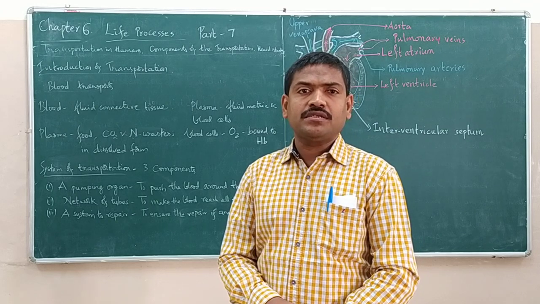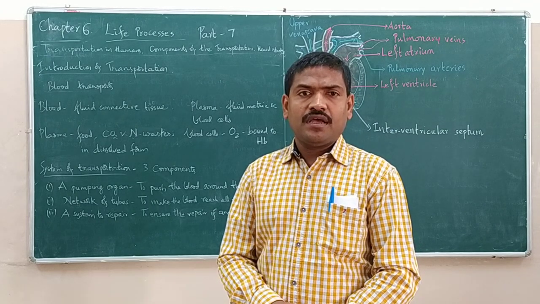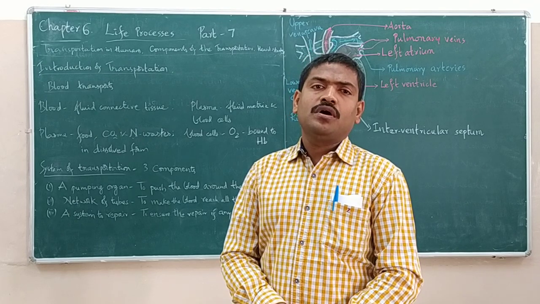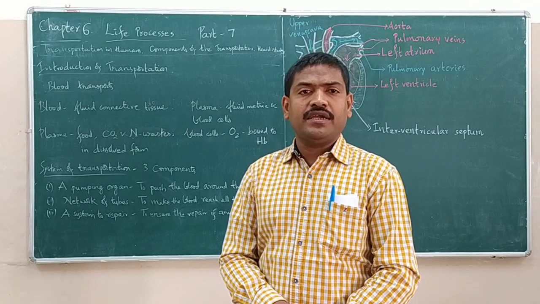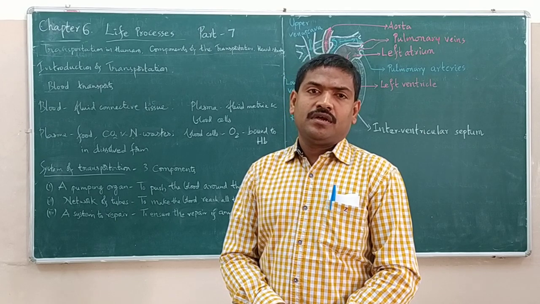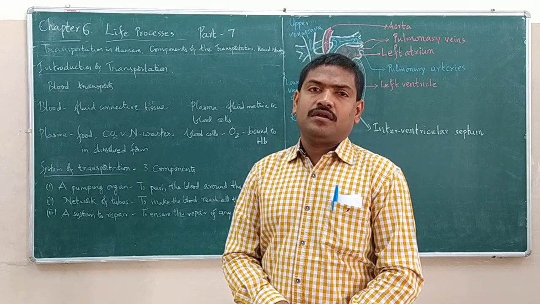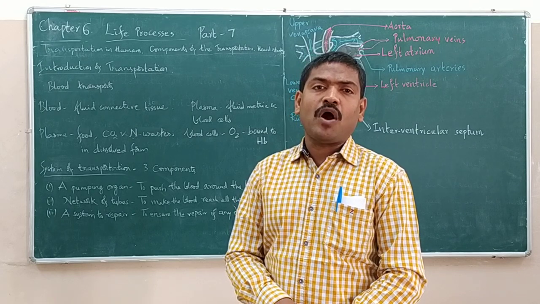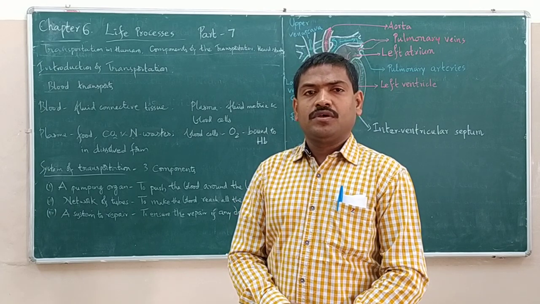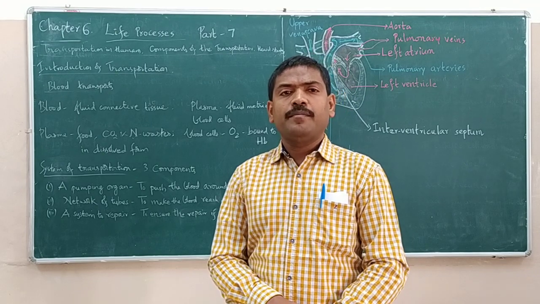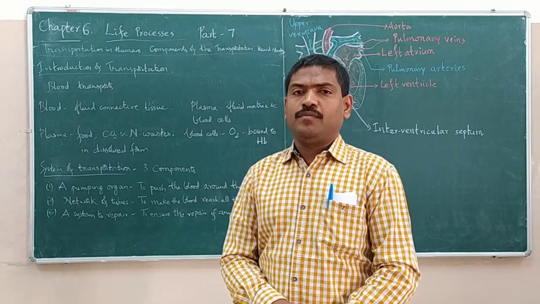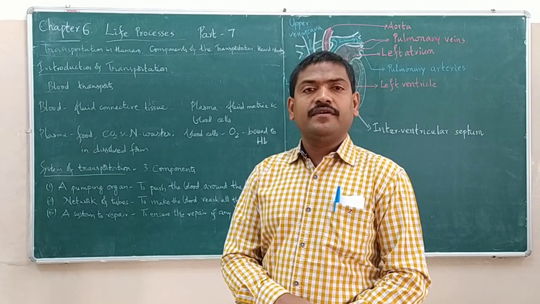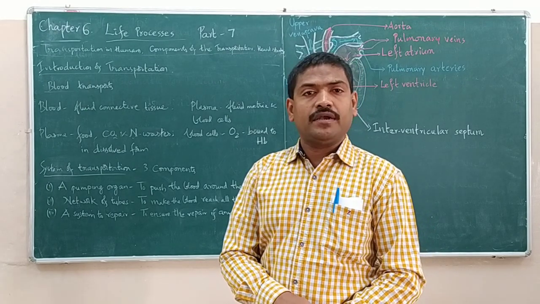This hemoglobin has high affinity towards oxygen. So, the oxygen is carried across all parts of the body through the blood by being bound to hemoglobin. This is how different substances are carried from one place to other place through the blood.